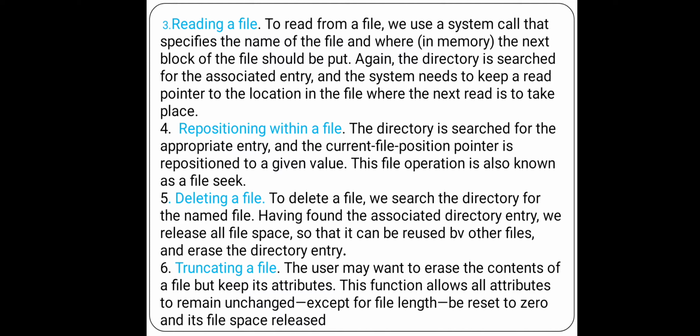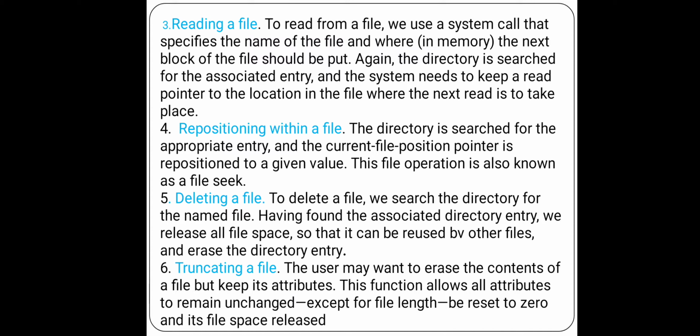Next, reading a file. Writing a file means we place data into the file. Reading a file means you read the content of the file, or take the data from the file. That is, write is to put in, read is to take from.